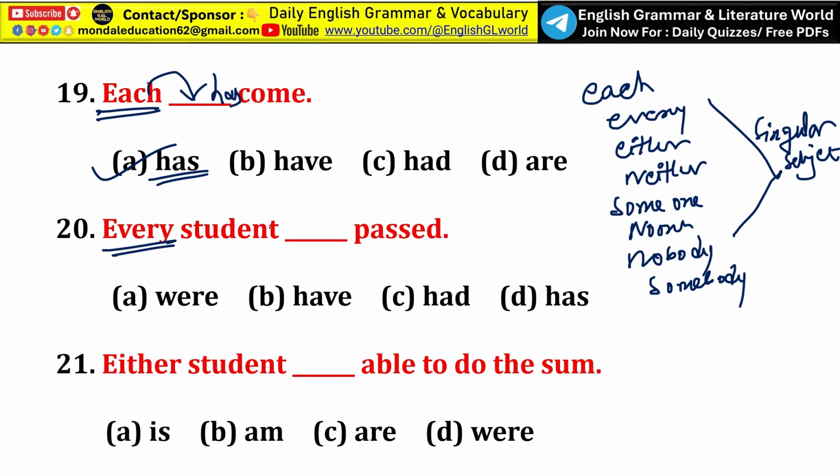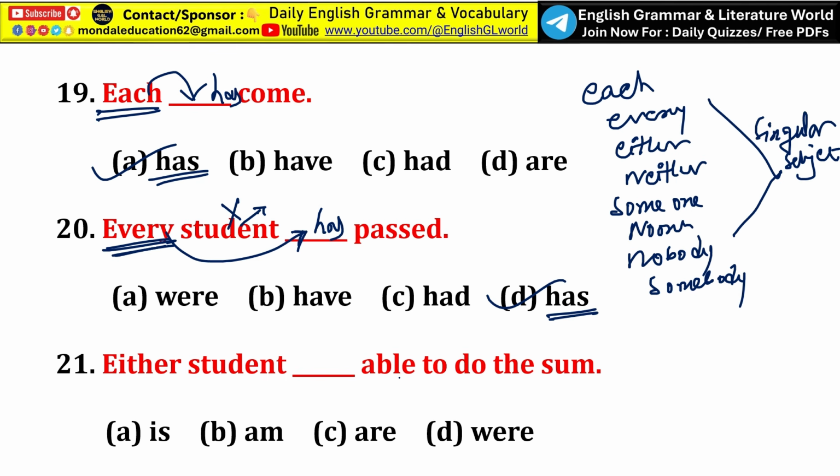Next, every student dash. So here every. If you think that student is singular, then the verb should be singular. No. Here student is not the subject part. The subject is every. So every takes a singular verb, that is has. So every student has, option D, has passed. So this is the last one.